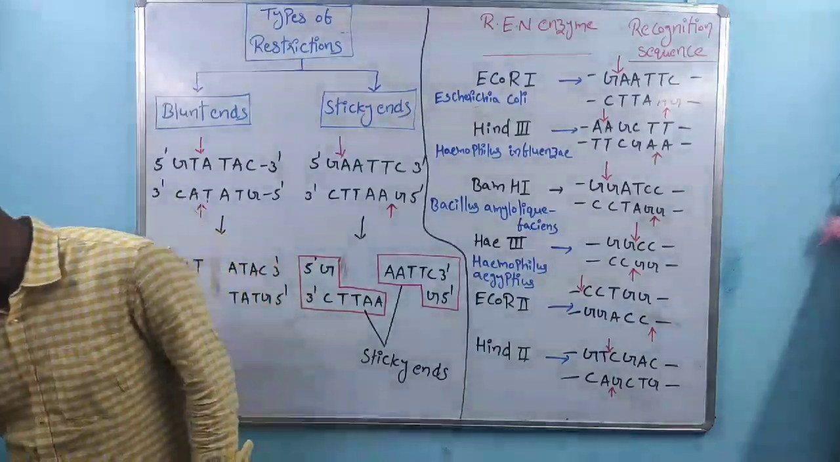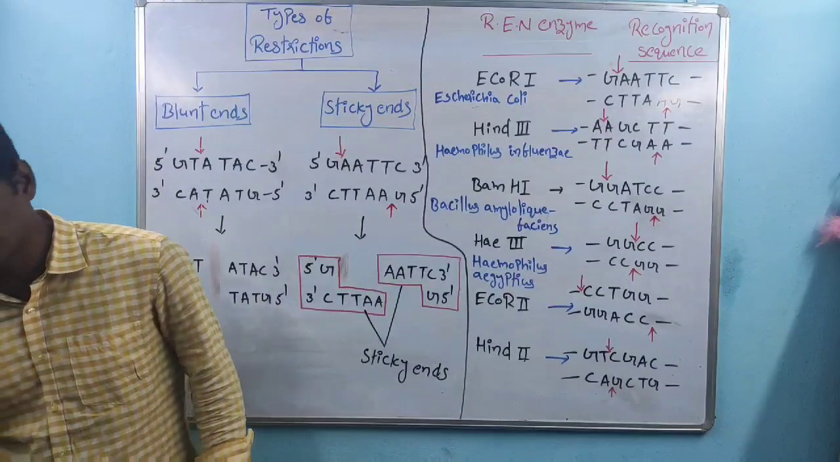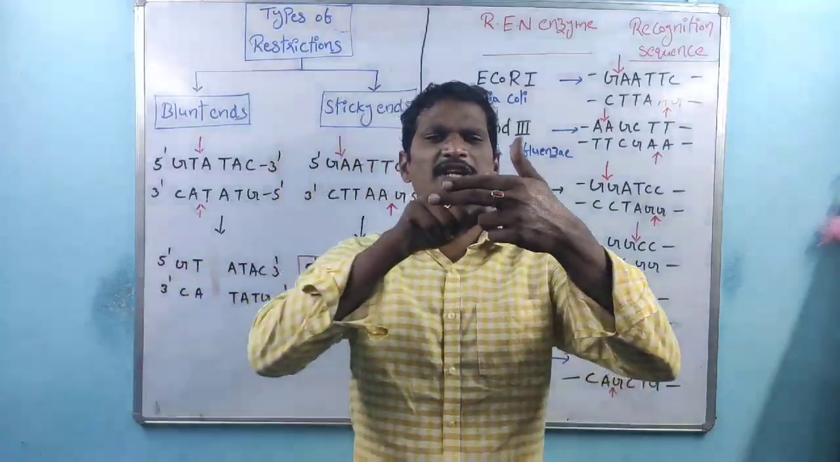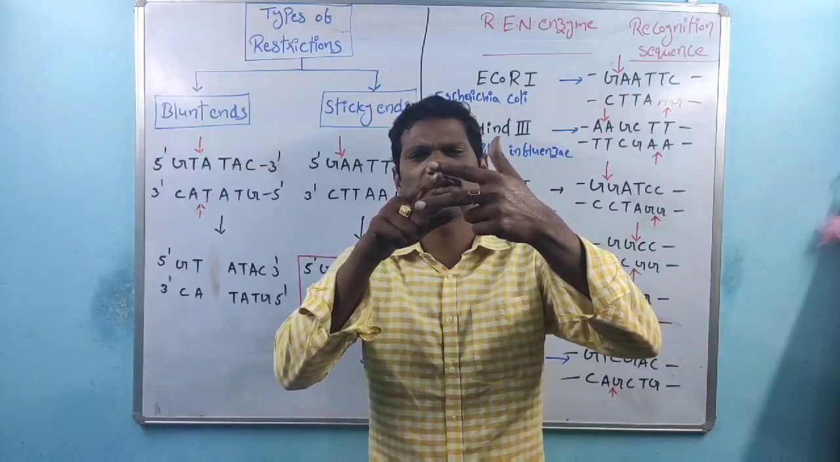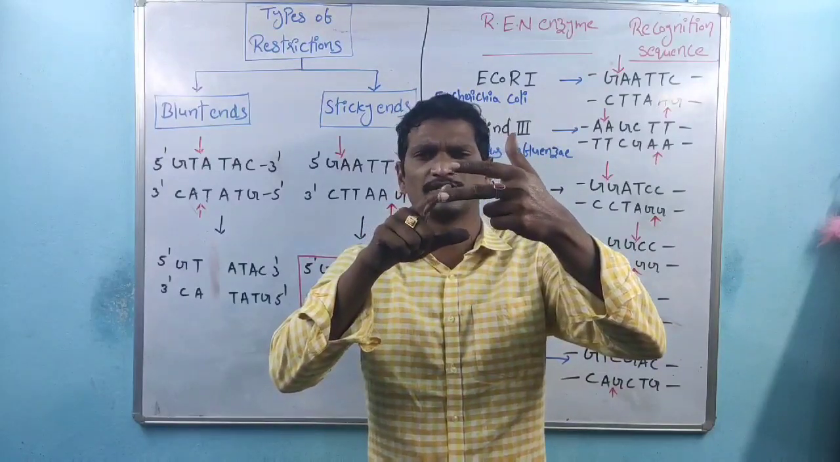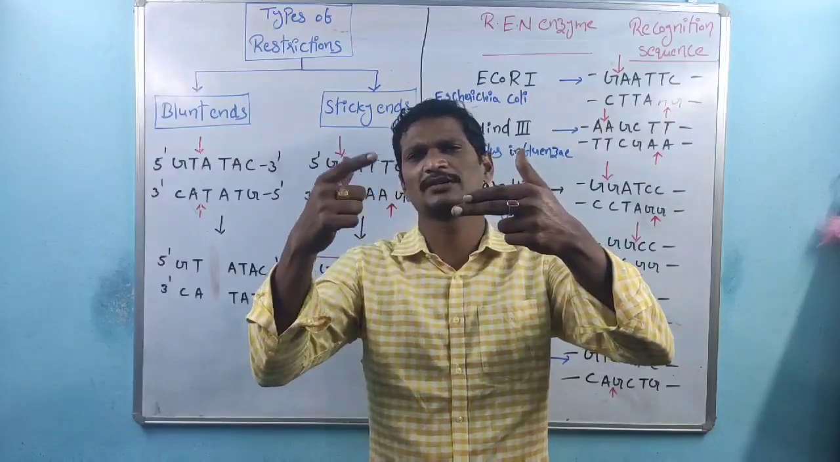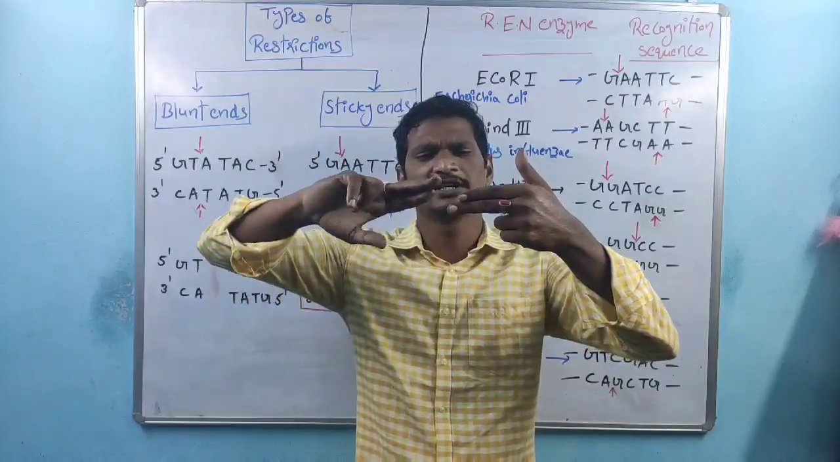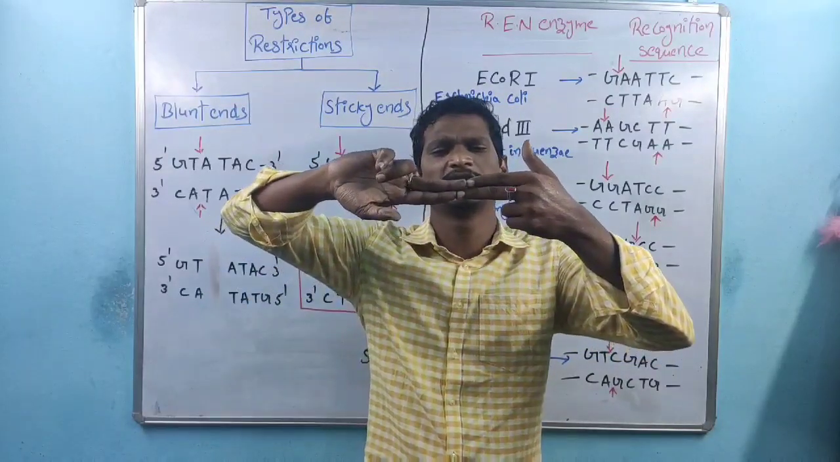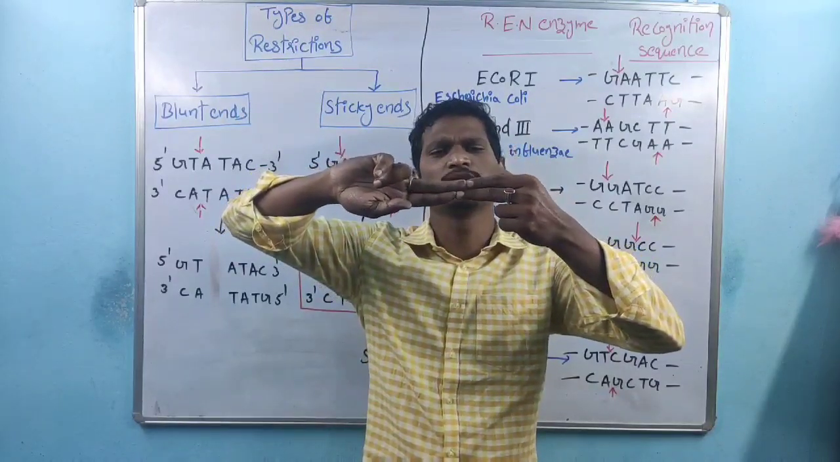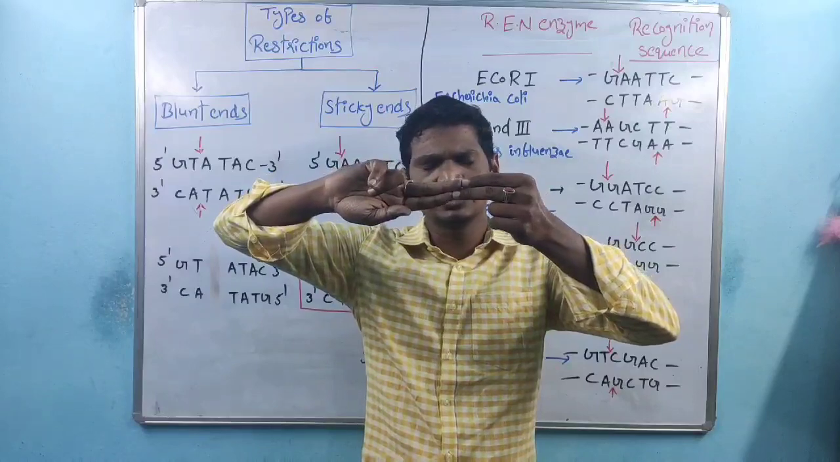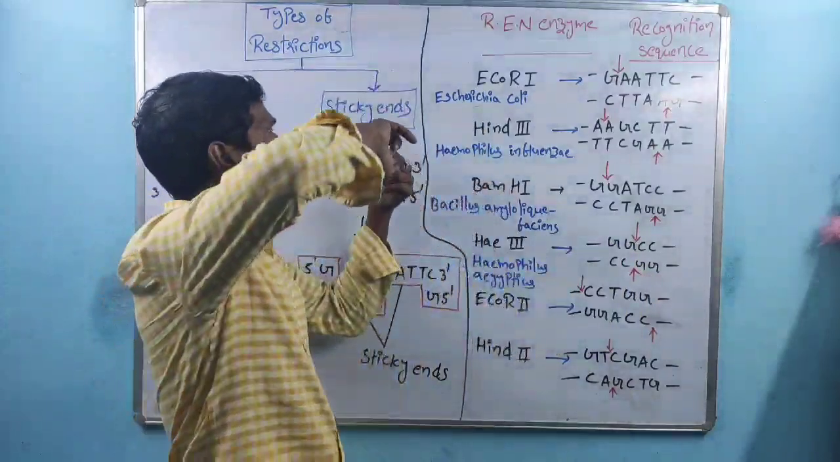See, in this case, here the DNA is there. This is one strand of the DNA, and this is another strand of the DNA. I used two fingers here; last time I used only one finger. This is about the DNA structure. This is one strand, this is another strand. So, during the sticky end formation,